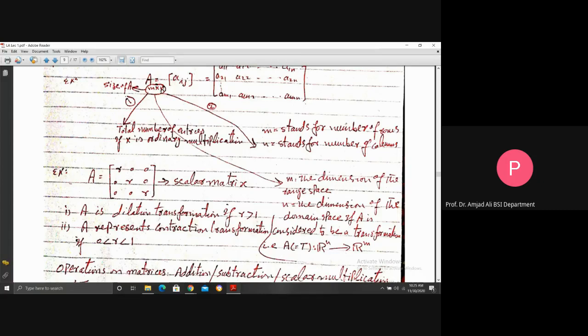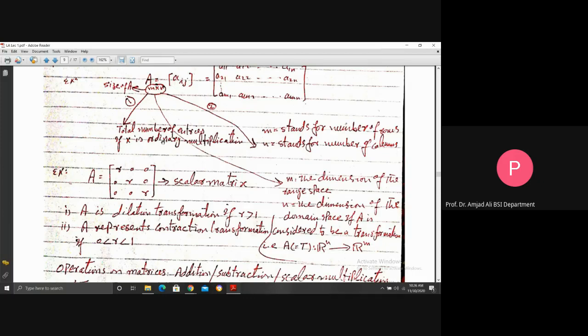So the size of the matrix indicates three different but very important pieces of information. The third one is very important because every matrix plays the role of a transformation, a function, a map.